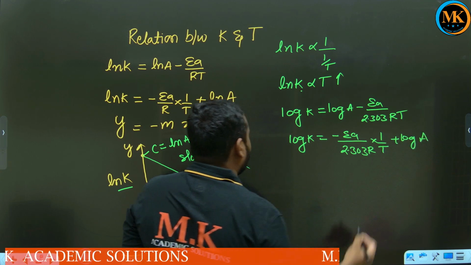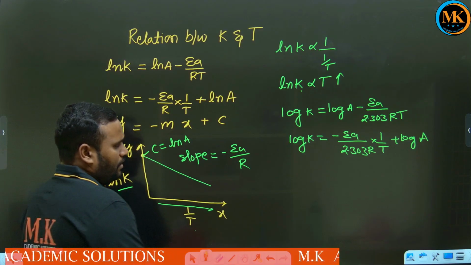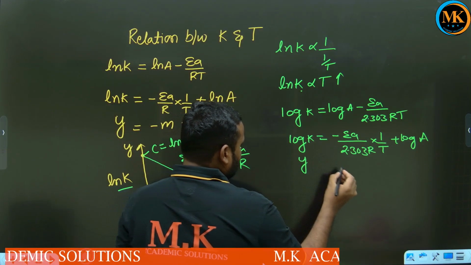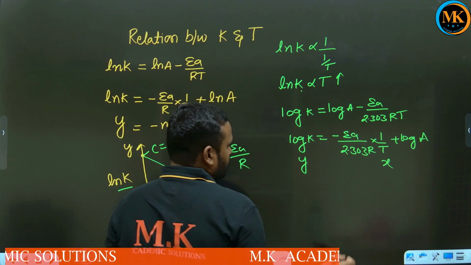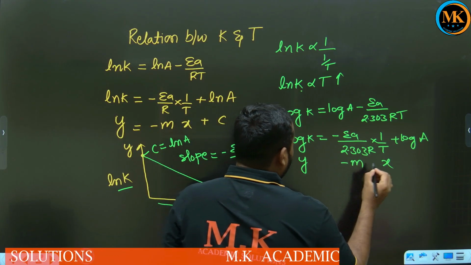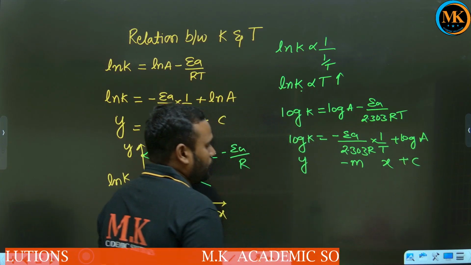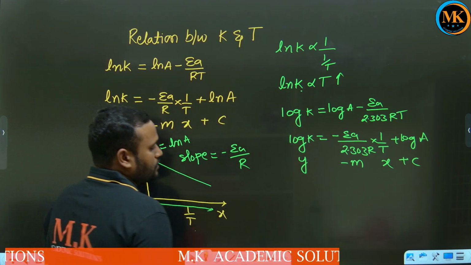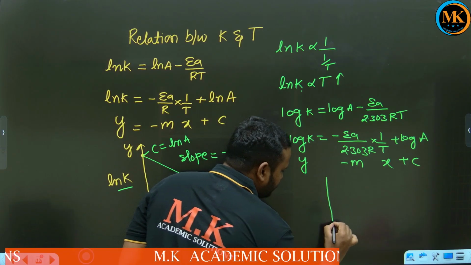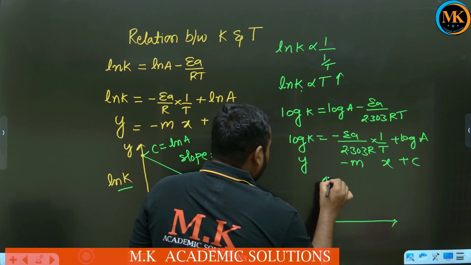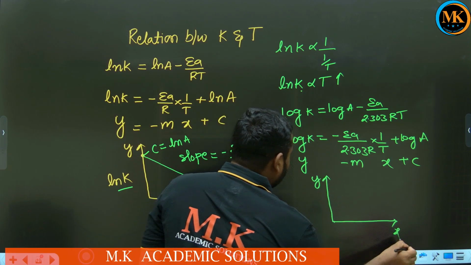Now here log K you take on the y axis, 1 by T you take on the x axis. So this is minus m, and y equal to minus mx plus c. Here also we get the graph in the same manner. This is the y axis and this is the x axis.